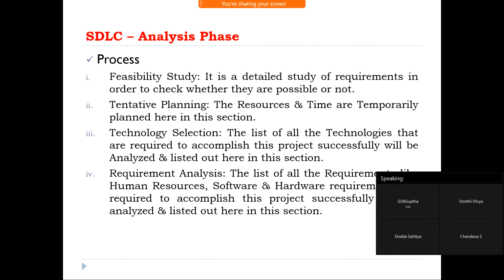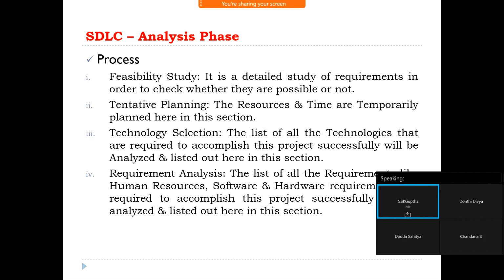Tentative planning: how many resources are required for developing the project, and how much time it will take. These all come under tentative planning. And technology selection: the list of all the technologies that are required to complete this project successfully will be analyzed and listed out here in this session.